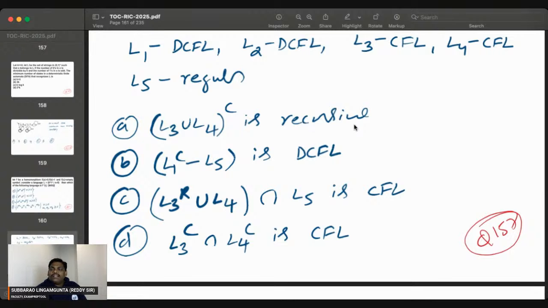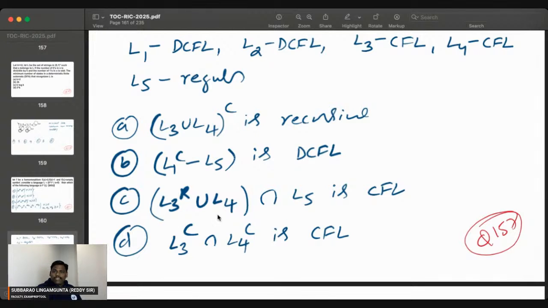So then what is the answer? If you do the whole complement, it goes to L3 complement intersection L4 complement. Open first. Don't open afterwards. Don't do that. First do the complement, then open up. So if you do that, whole complement, you get L3 complement intersection L4 complement.